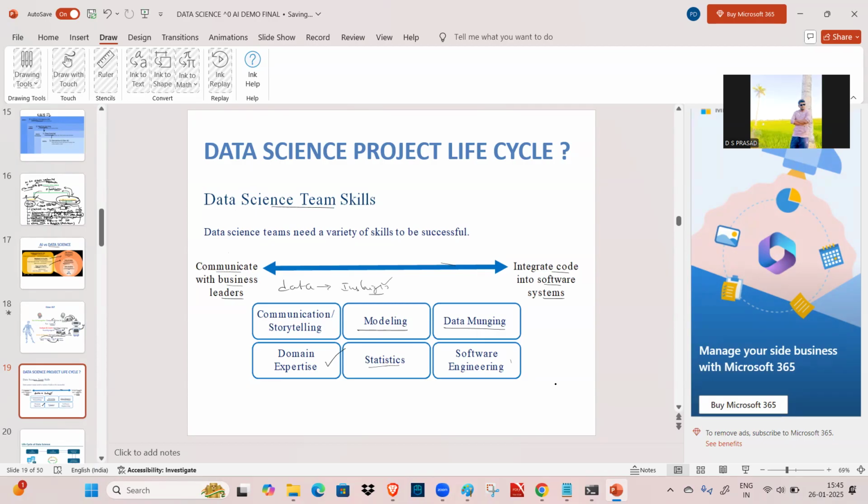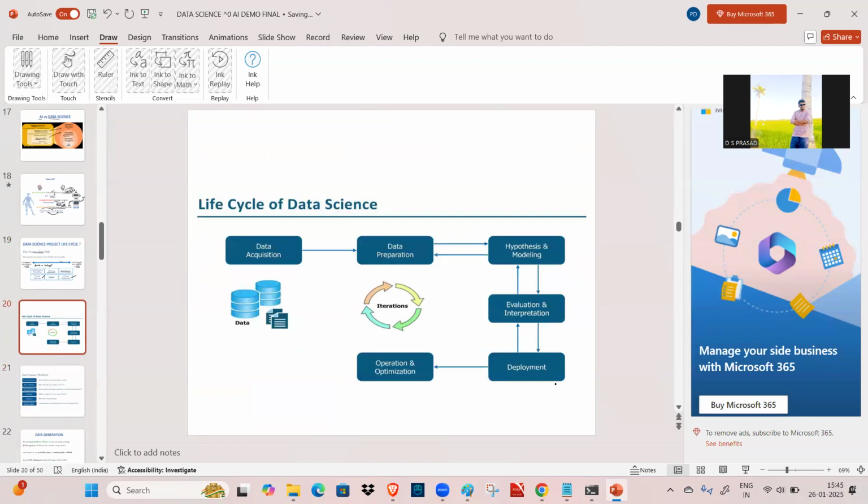and also domain expertise, and then statistics we are using, and then software engineering, like the programming that we are going to use. And the life cycle of data science, how this is going to complete one data science project, this life cycle is very important. With the help of this life cycle, we are going to develop different projects or applications.